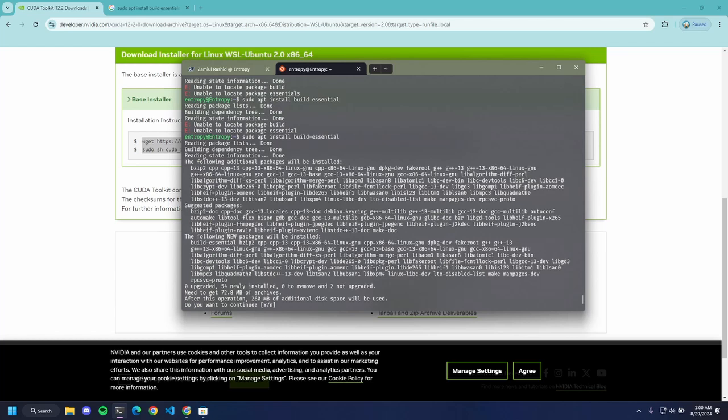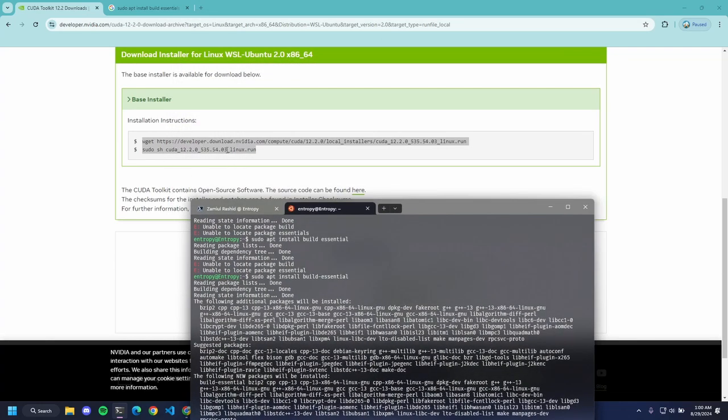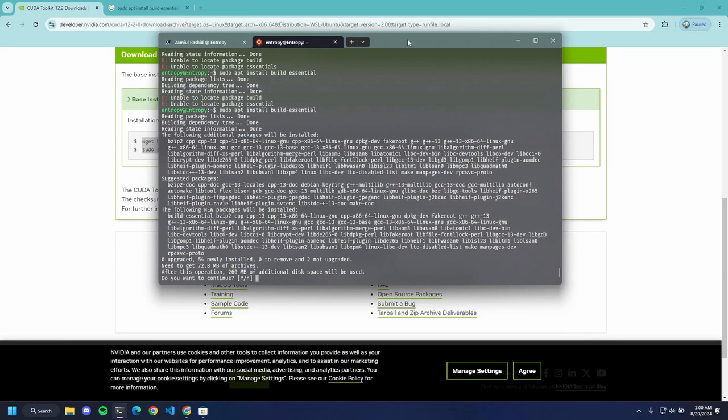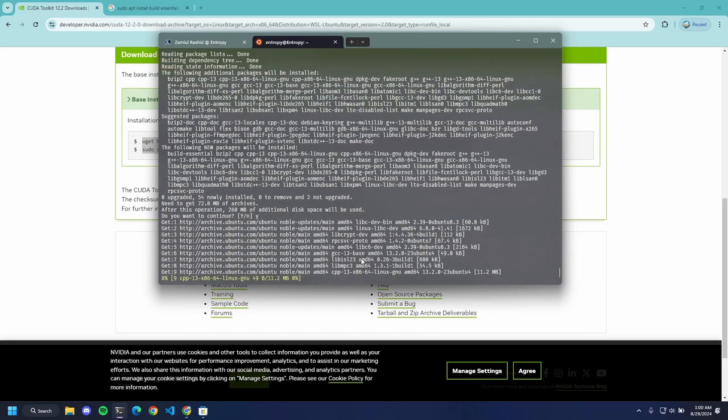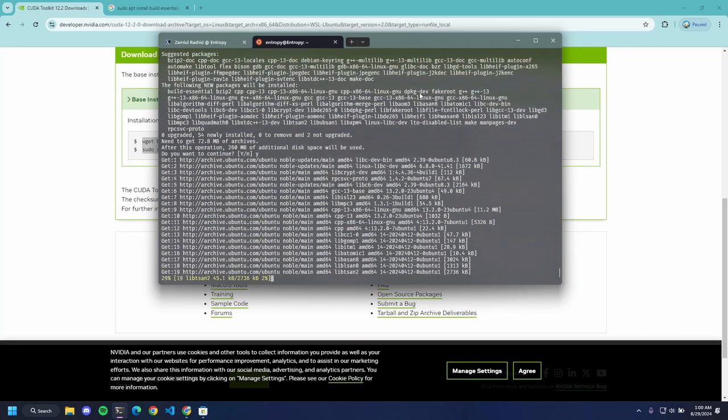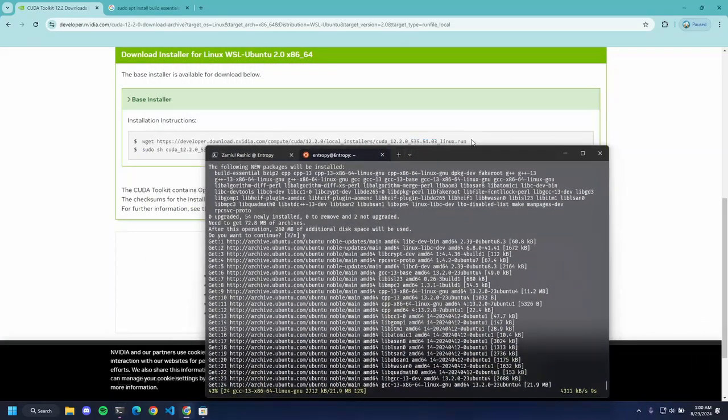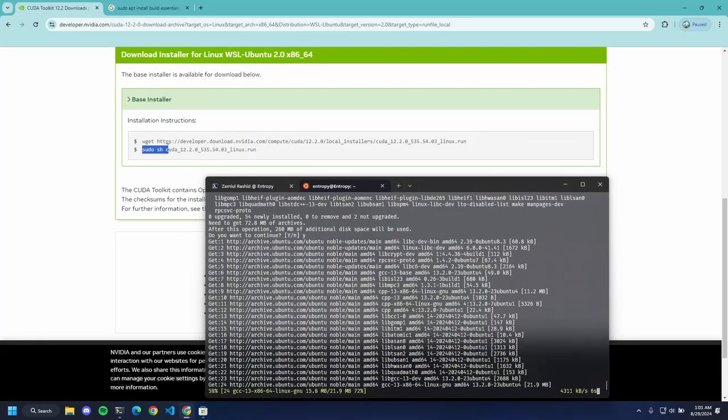So it's going to install the build-essential packages, which we are going to need to build the run file. So we can hit enter. It will install the build-essential packages. After that, we're just going to copy this.